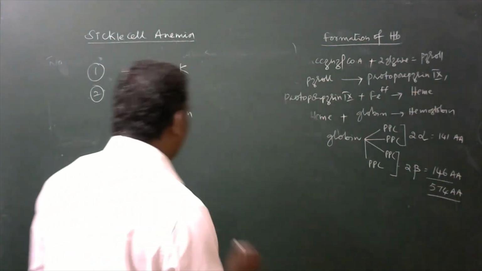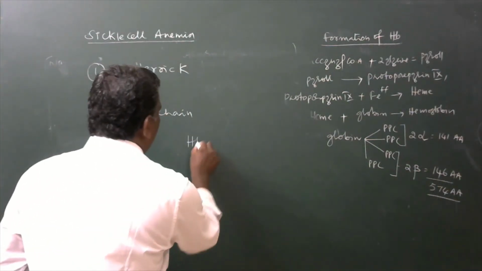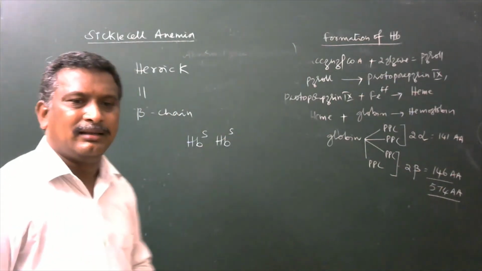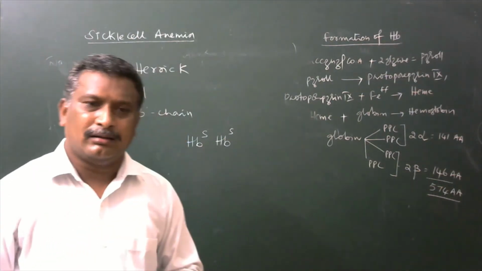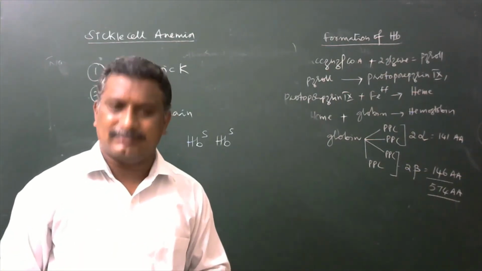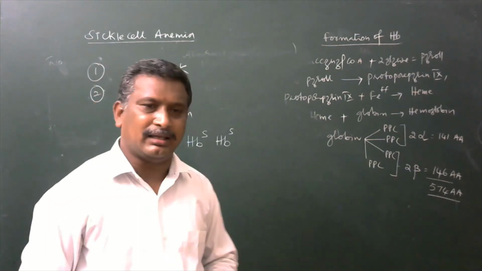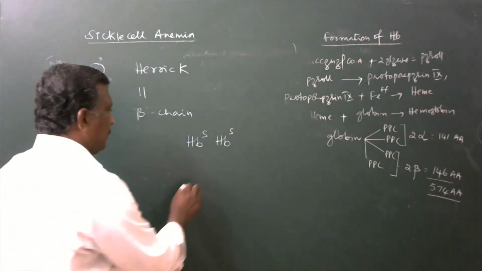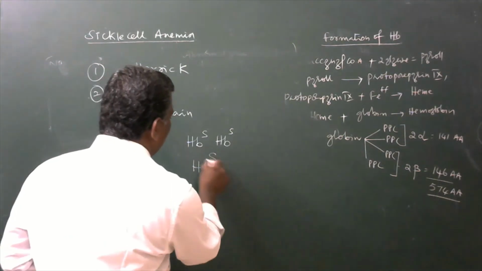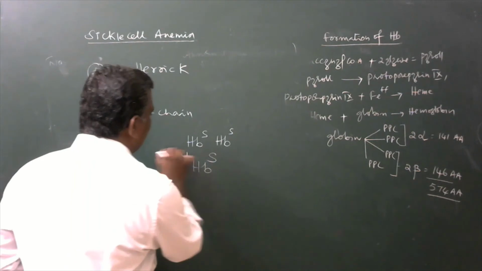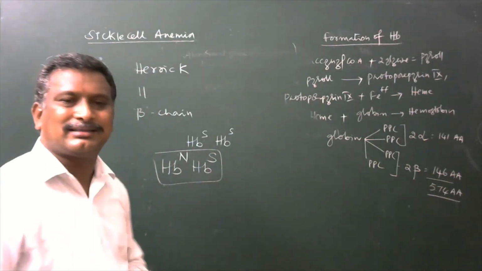Now here, in HbS homozygous condition, such people will die before entering their reproductive stage, due to the severe anemic conditions developed in their body. And HbS with the other allele HbN is a heterozygous condition.